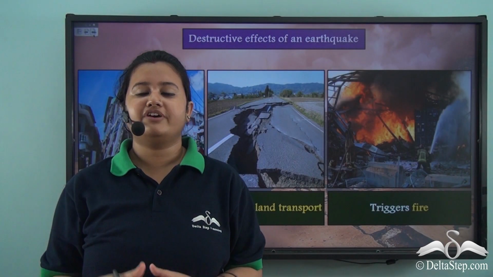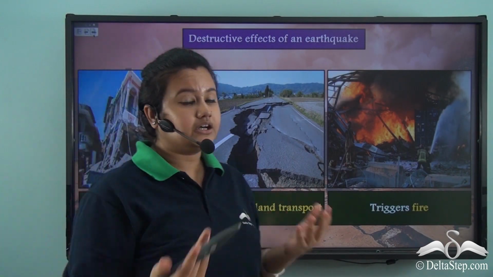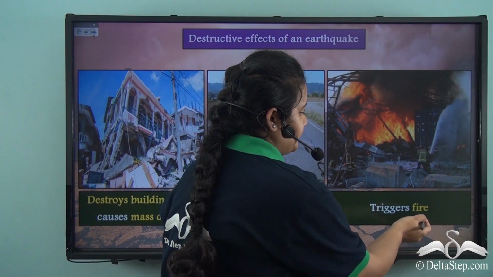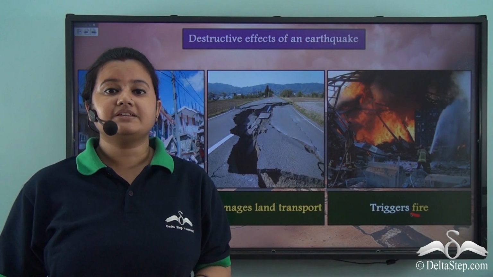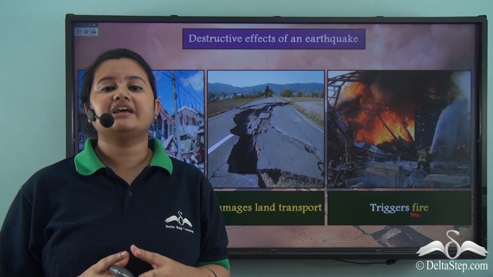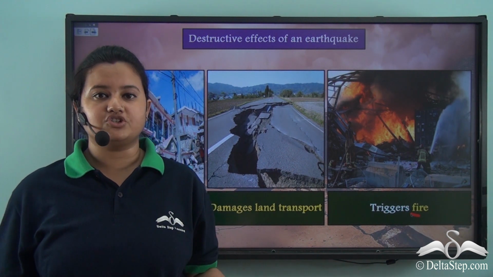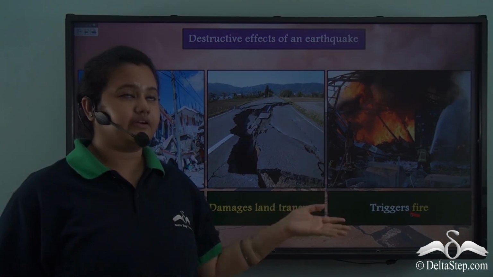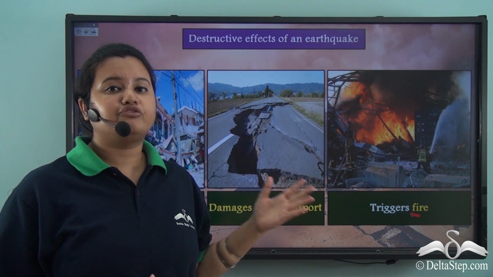Another destructive effect of an earthquake is that it often triggers fire. When a building collapses, the gas pipes and the electrical wires also get damaged and this induces fire. Thus, an earthquake may trigger fire.